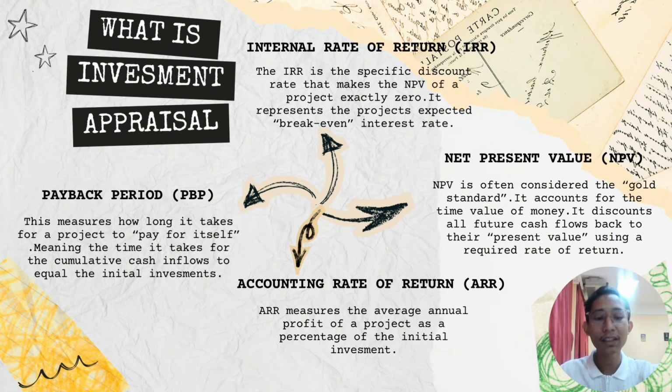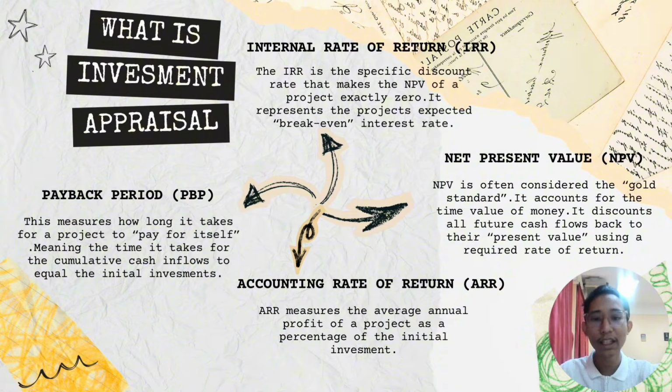They are generally split into non-discounting and discounting methods. First is payback period. This measures how long it takes for a project to pay for itself, meaning the time it takes for cumulative cash inflow to equal the initial investment. It is best for businesses with liquidity or cash flow issues, or those in rapidly changing industries where quick recovery is vital. Next is accounting rate of return.